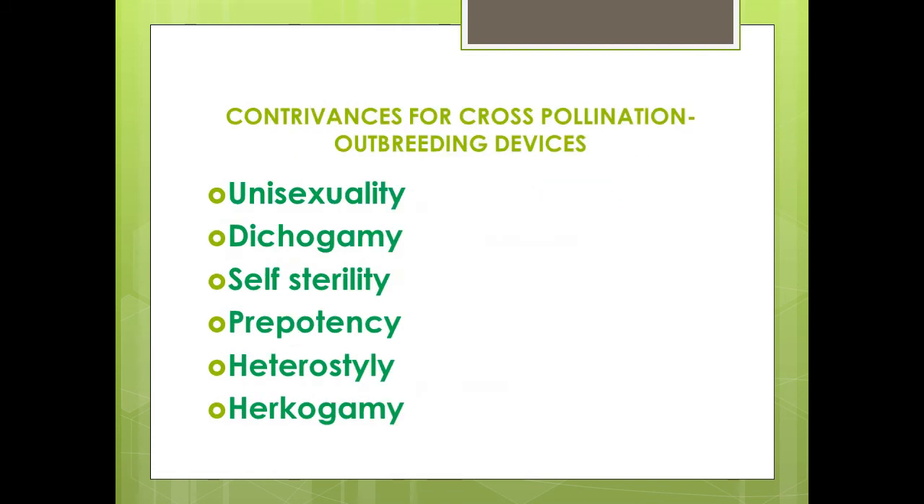Now let us look at the contrivances for cross-pollination. Contrivances means the device or the condition that helps in a particular process. These are some of the various ways that help only cross-pollination: unisexuality, dichogamy, self-sterility, prepotency, heterostyly, and hercogamy. Now let us have a brief understanding about these.